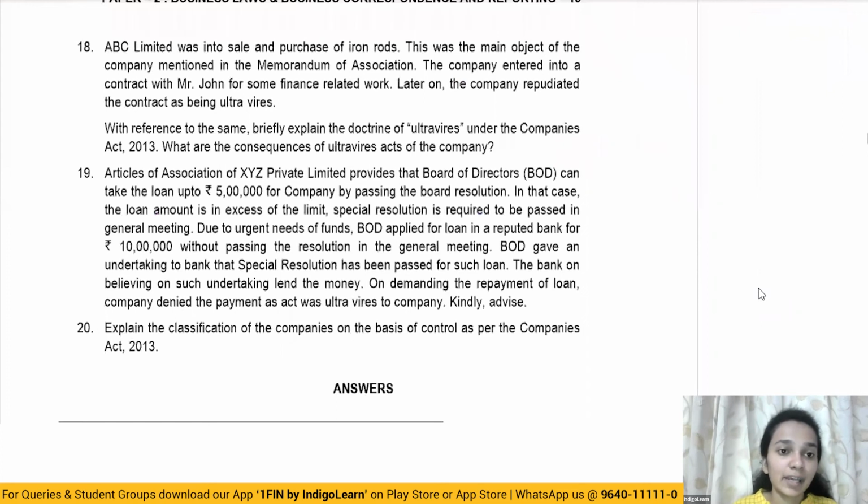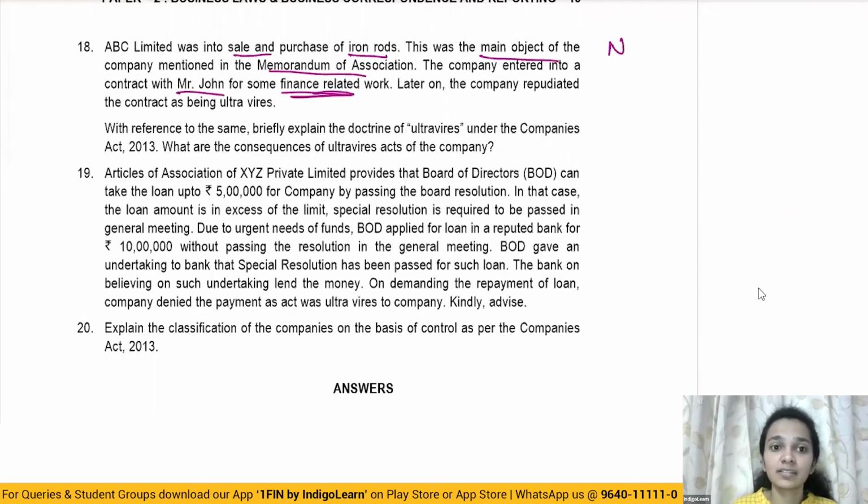Moving on. ABC Limited was into sale and purchase of iron rods. This was the main object of the company in its MOA. The company entered into a contract with Mr. John for finance-related work. The MOA stated sale and purchase of iron rods. However, the company entered into a contract which was related to finance, which is nowhere mentioned in the MOA. Later on, the company repudiated the contract because it is ultra vires.